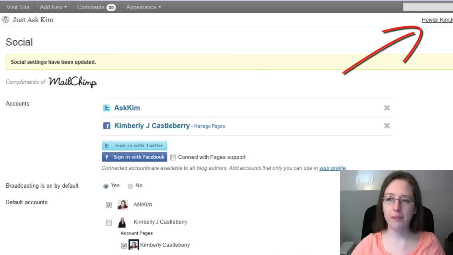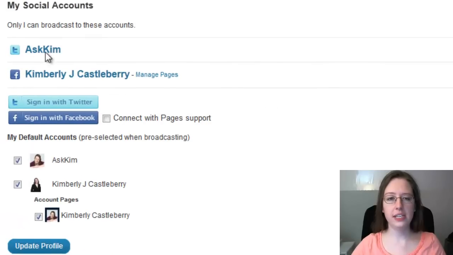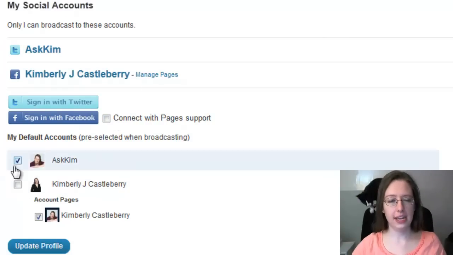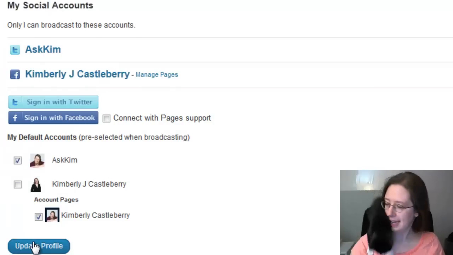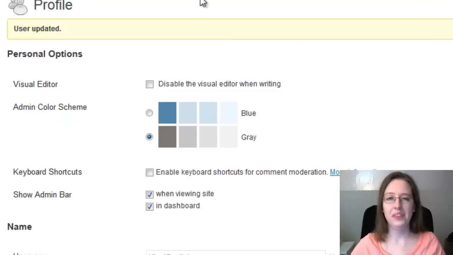Now, if you're a single author blog, you might not need to do this, but we're going to have a look under your profile. I'm going to open up your profile and scroll down. And here you can see the social accounts for your profile. You might adjust this if you're on a multi-author blog where you might have different networks than somebody else. And again, here, whether we have it with page support or not. And again, I'm going to uncheck my profile and update the profile here. So we're just going to leave that.